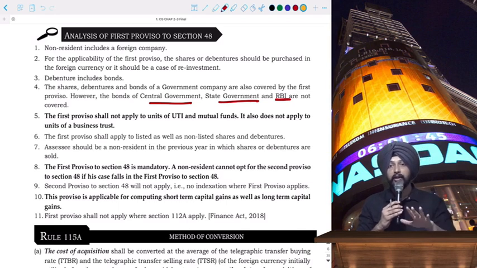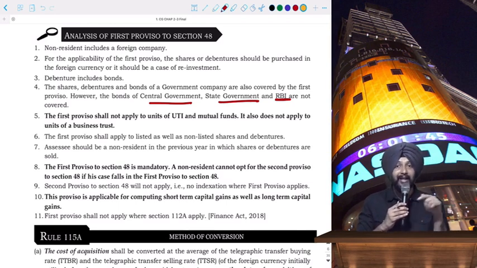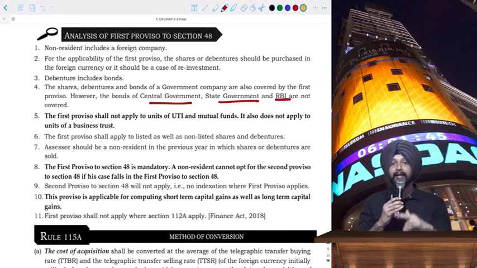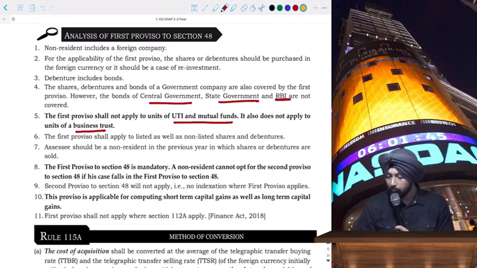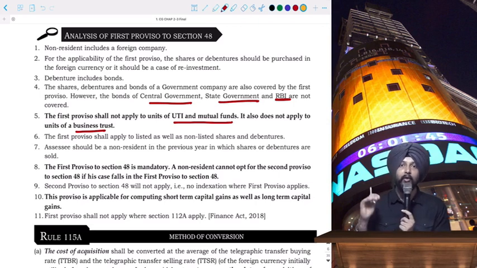If these three are issuing the shares or debentures, then first proviso will not apply: Central government, state government, RBI. Next, even if it's units of business trust or units of UTI or units of mutual funds, then the first proviso will not apply, because first proviso makes it very clear that it is applicable only in case of shares and debentures. First proviso will not apply to units of UTI, mutual funds, or units of business trust. Let's be very, very clear on that.